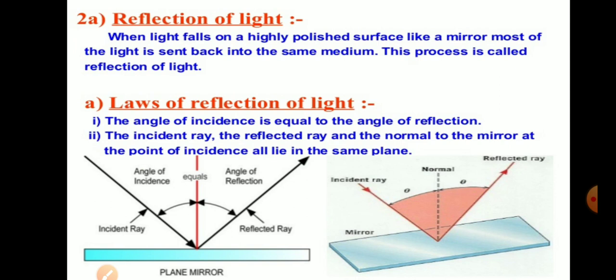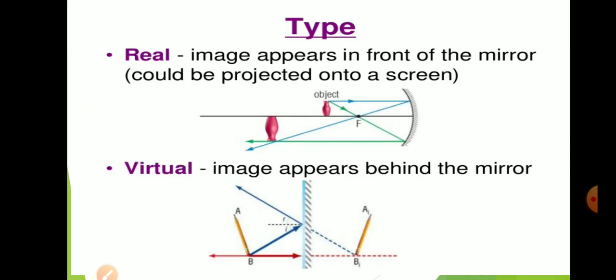The imaginary perpendicular drawn is known as normal. Here, the angle formed between the incident ray and the normal is known as angle of incidence. The angle formed between the reflected ray and the normal is known as angle of reflection. Now, about the laws of reflection, it is said that the incident ray, the reflected ray, and the normal at the point of incidence lie in the same plane. The second law is that the angle of incidence is equal to the angle of reflection.